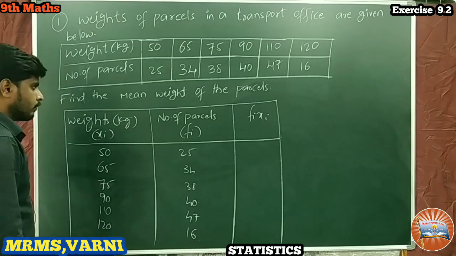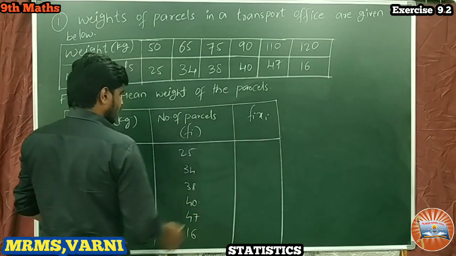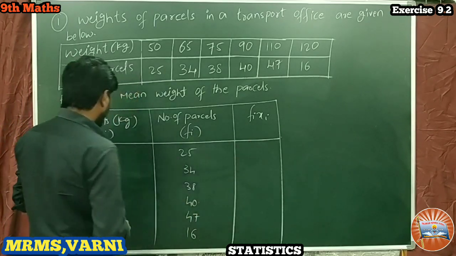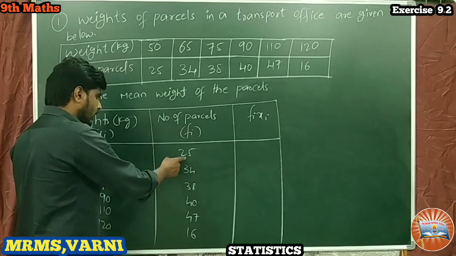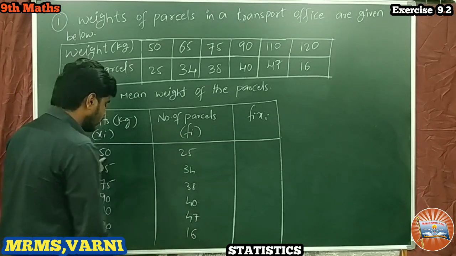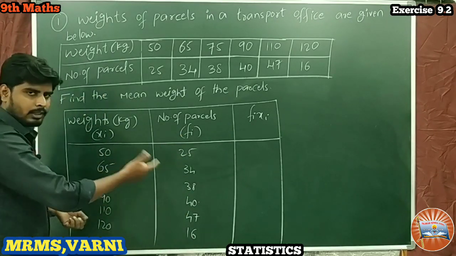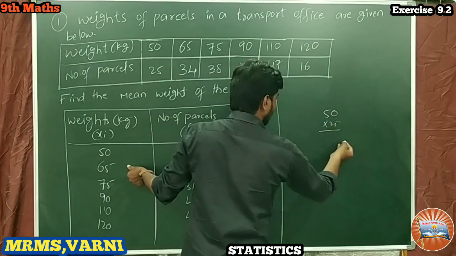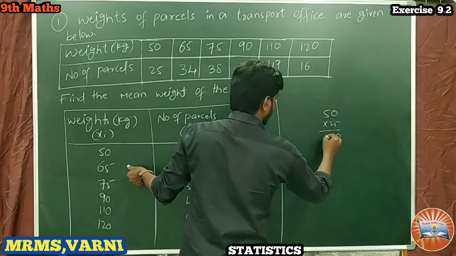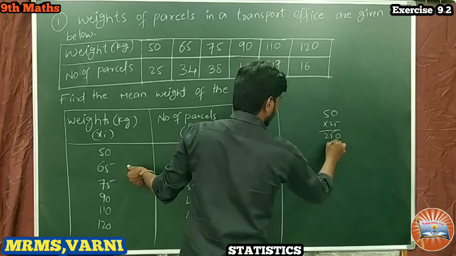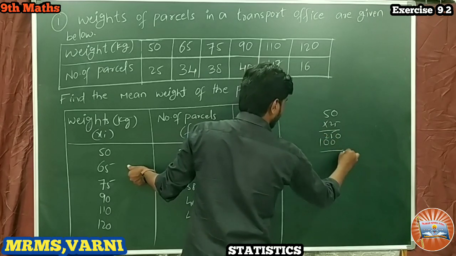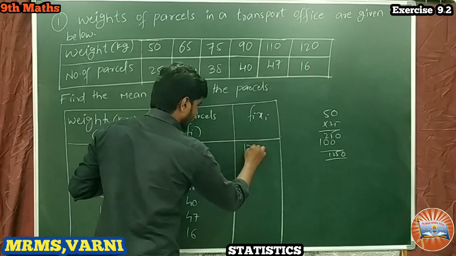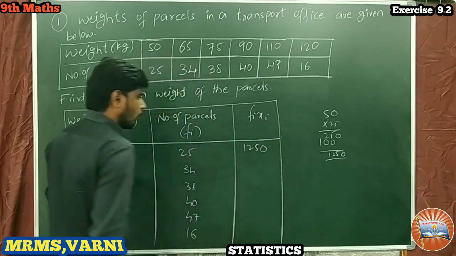Now fi into xi: we multiply these two values and write the answer here. 50 into 25 is 1250.